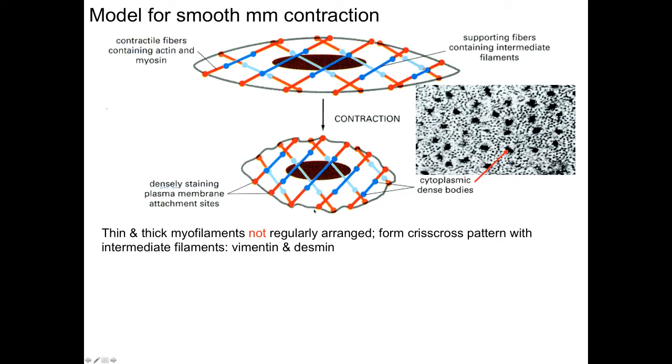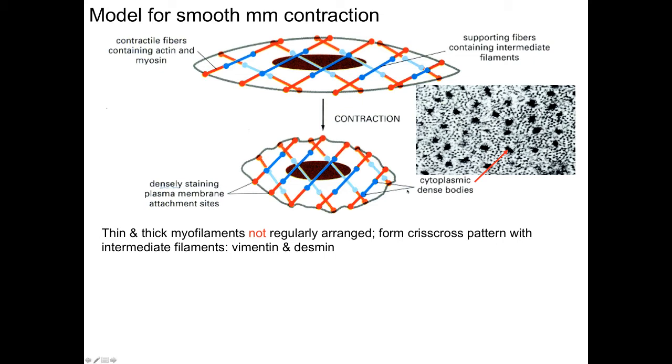Dense membrane-associated attachment sites and dense cytoplasmic sites where the myofilaments interact with each other. So you have cytoplasmic dense bodies and membrane-associated dense bodies. The thick and thin myofilaments are not regularly arranged.